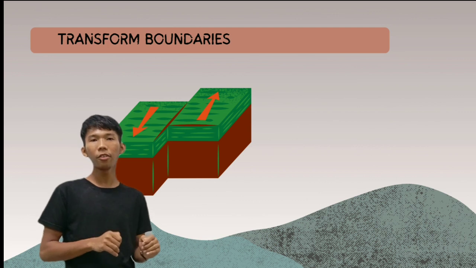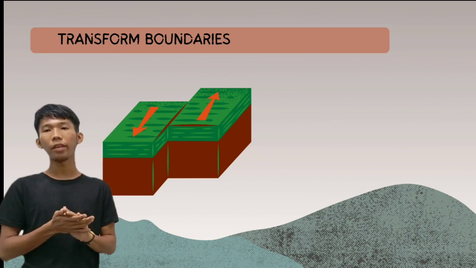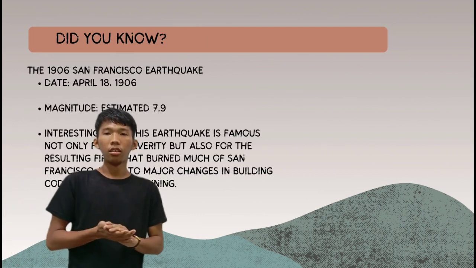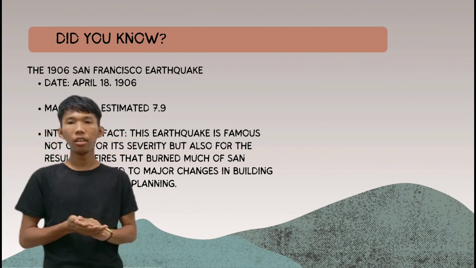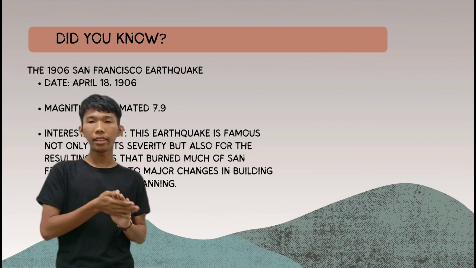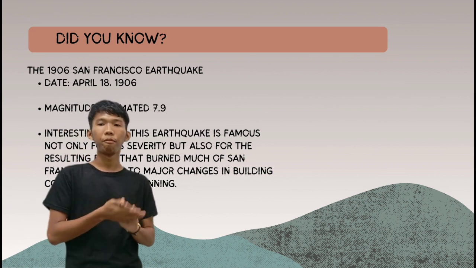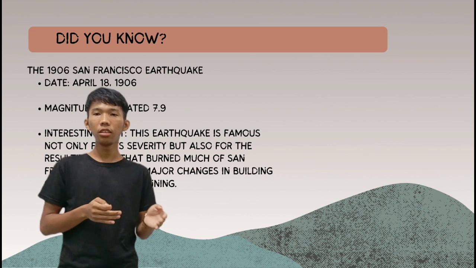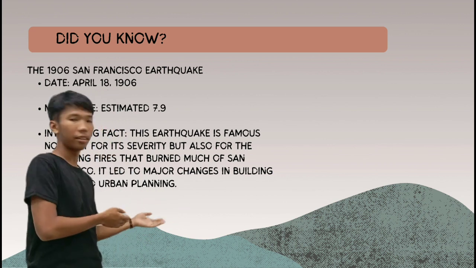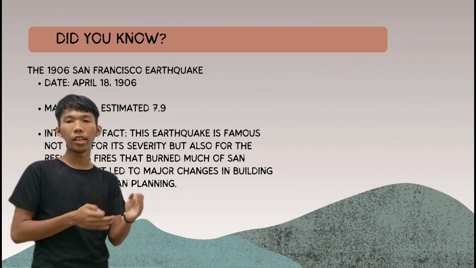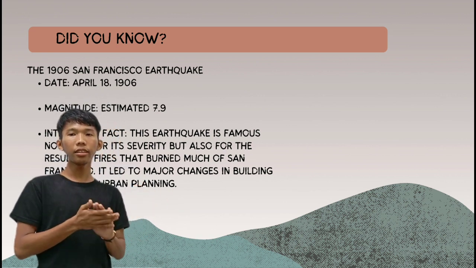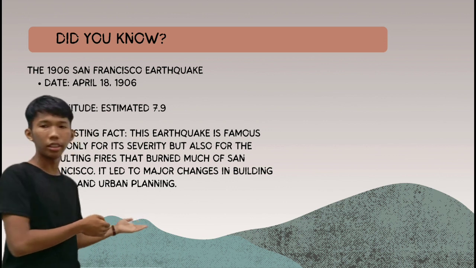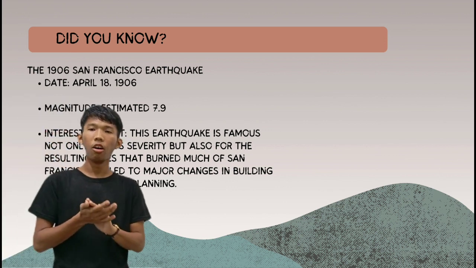But before I proceed to the next topic, did you know that the 1906 San Francisco earthquake had an estimated magnitude of 7.9? This earthquake is famous not only for its severity, but also for the resulting fires that burned much of San Francisco, which led to major changes in building codes and urban planning.